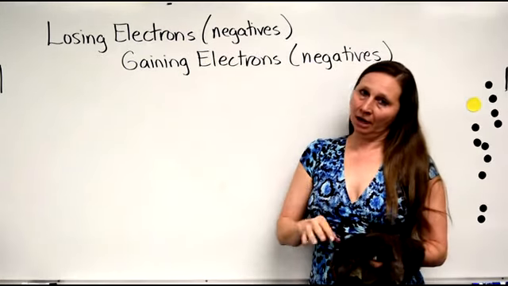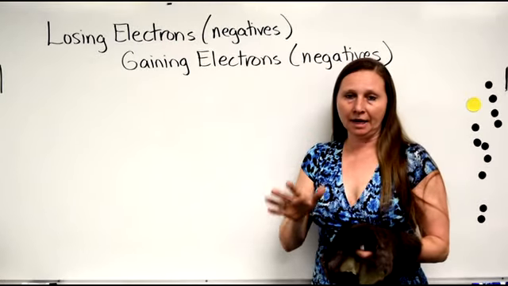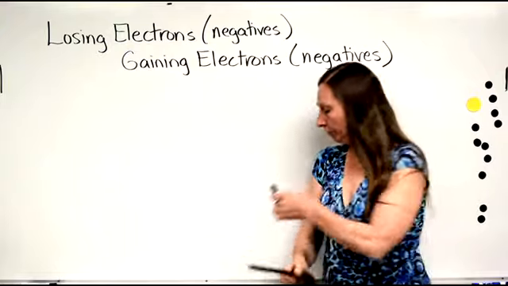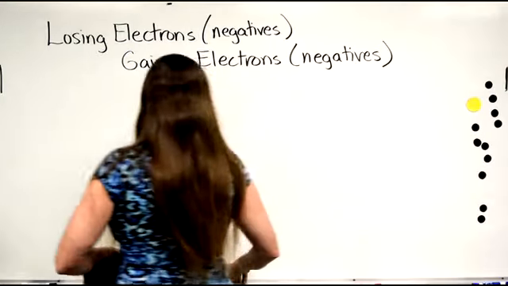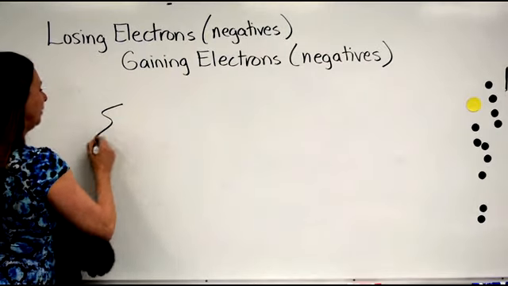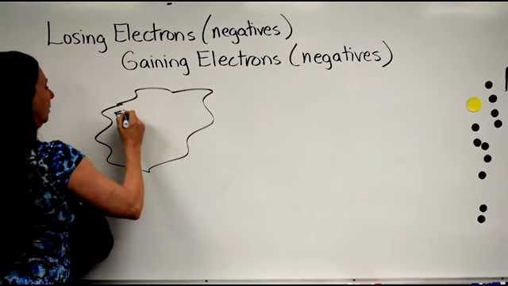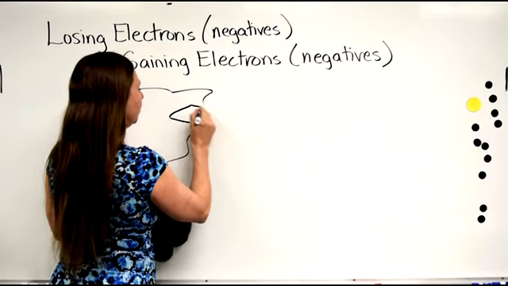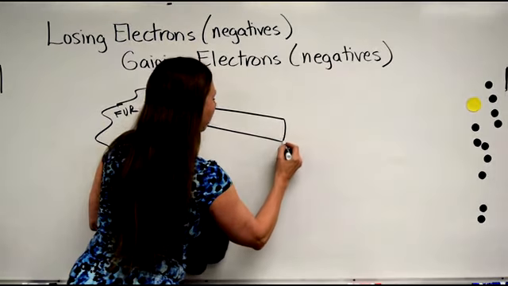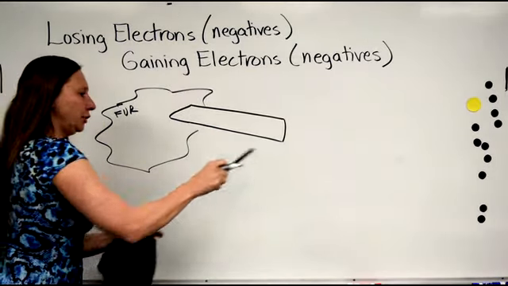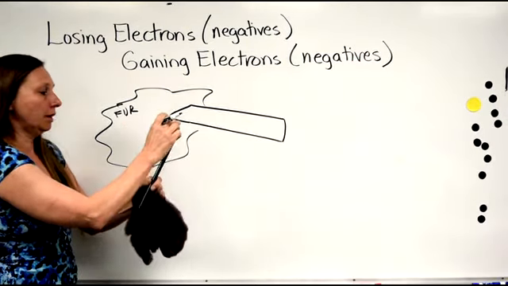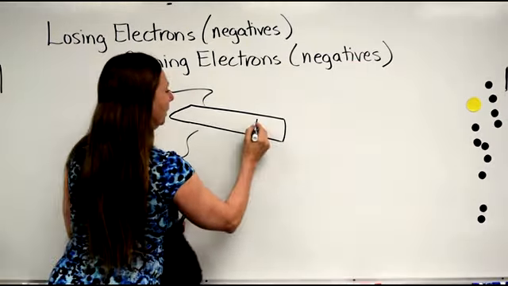So now let's look at what happens again when electrons are transferred from one object to the other. We have the fur, we have the rod. What I'd like to do is draw a picture of the fur, and a picture of the rod. Usually they put a tip on the rod so that if you touch another object, the electrons are directed toward that tip and concentrated at the tip. That's why the rods generally have a pointy end. So there's the fur and there's the rod.